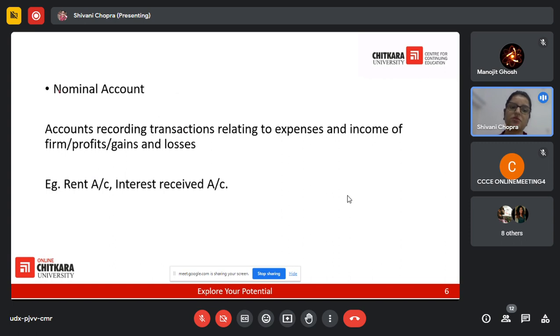Now the third one is the nominal account. Nominal accounts are all the accounts that focus on the incomes and expenses. So whenever we have transactions that focus on the recording of all types of expenses or incomes, then we call that account a nominal account. The example for this is rent account or interest received account. Whereas in the previous case,